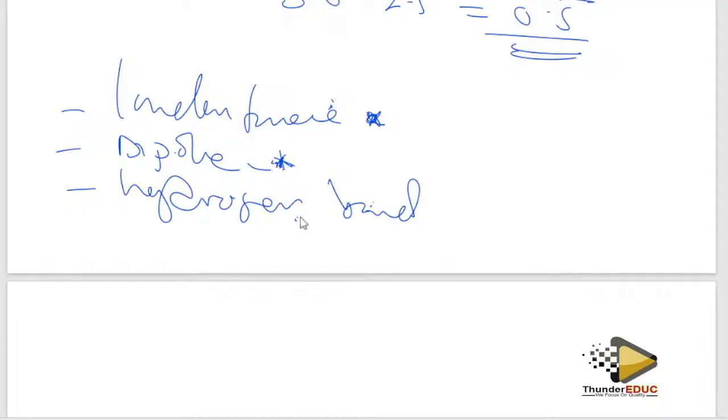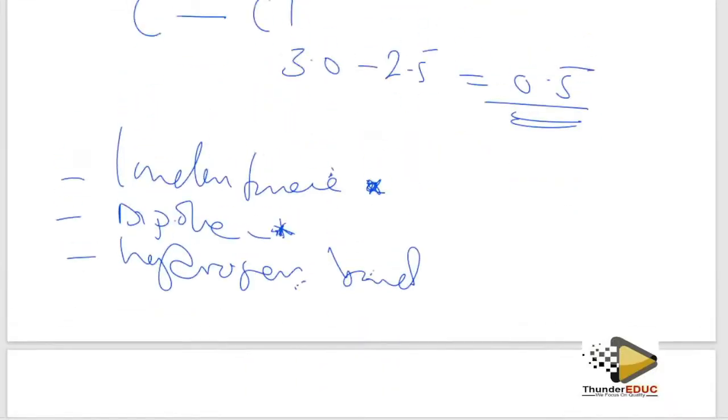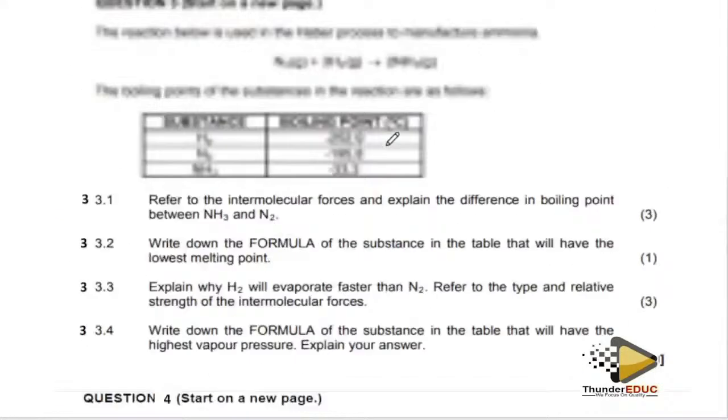So a compound which has a hydrogen bond will have a higher boiling point. It will have a higher melting point. You have to know that. So let me show you the different questions. Other things I'll talk about later.